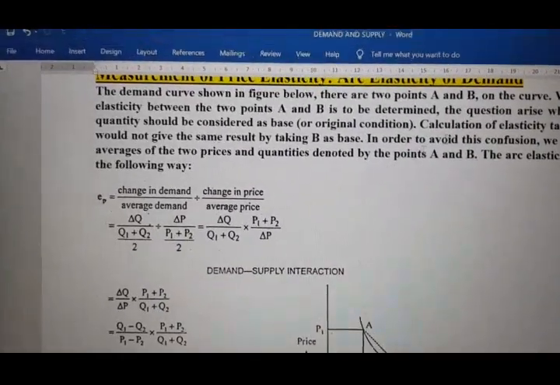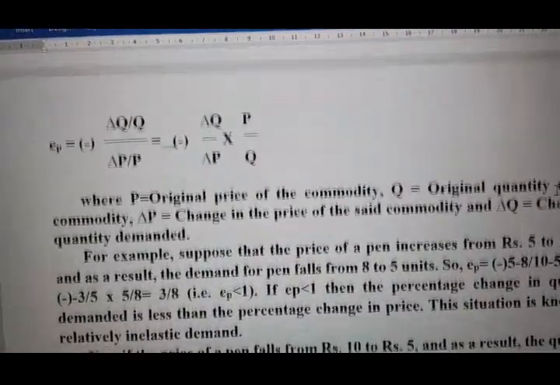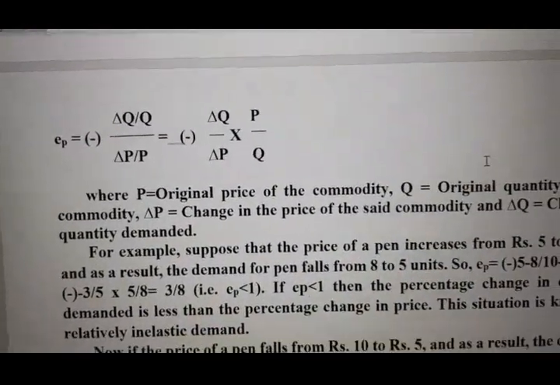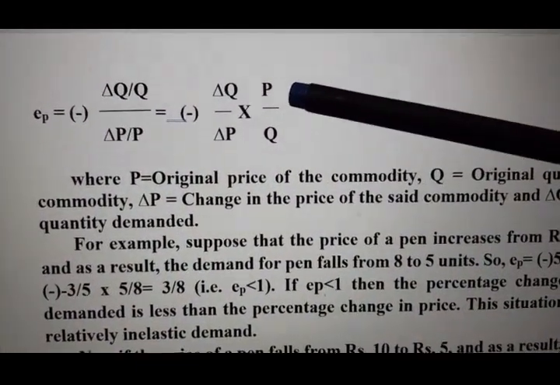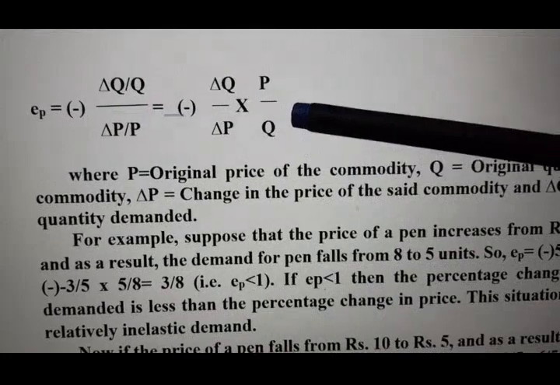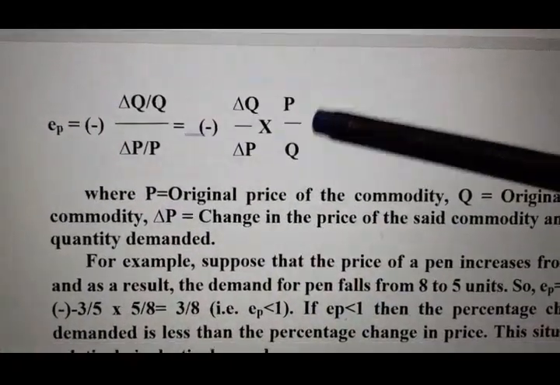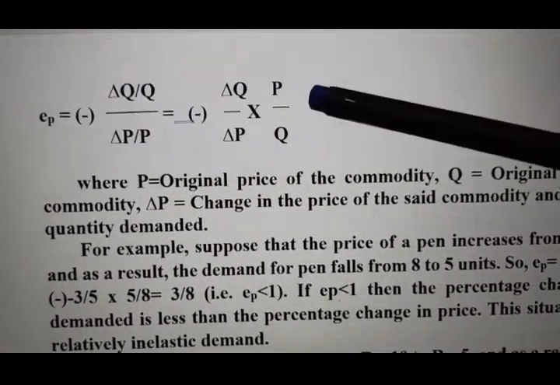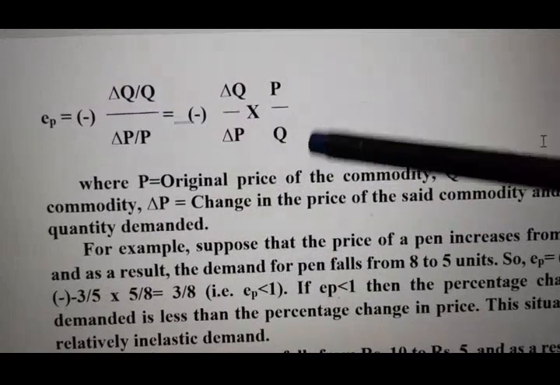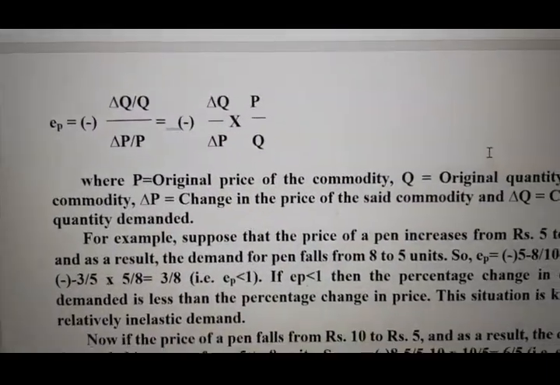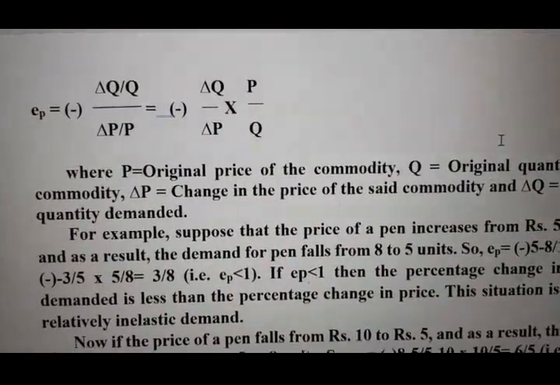If you look at this formula, earlier we did EP. There the formula was change in demand divided by change in price into original price divided by original quantity. See here, instead of original price and original quantity, we are applying average price and average quantity, as there are 2 points in between. That's why we are taking the average, and the change in quantity and change in price will remain the same.